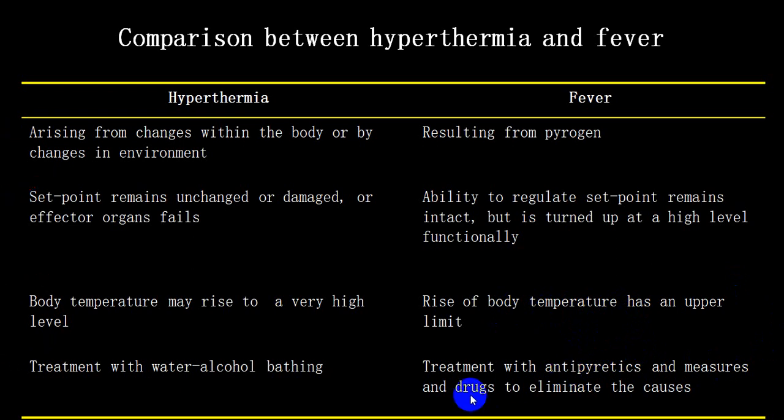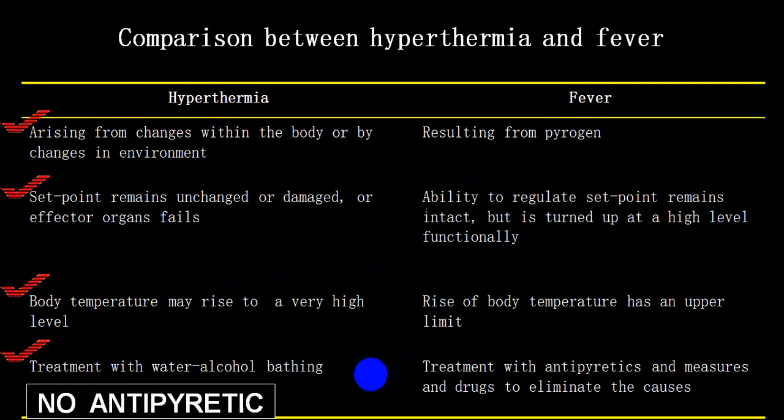And then if you treat the basic etiology, the fever will be controlled. While in hyperthermia, you will require external cooling measures and antipyretics will not be effective. You might have to use other groups of drugs. So no antipyretics during hyperthermia.